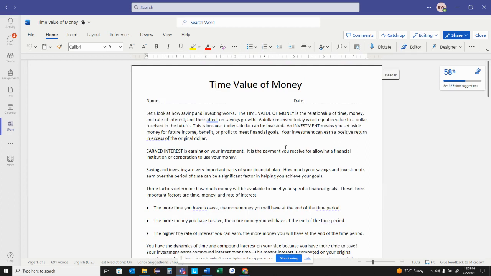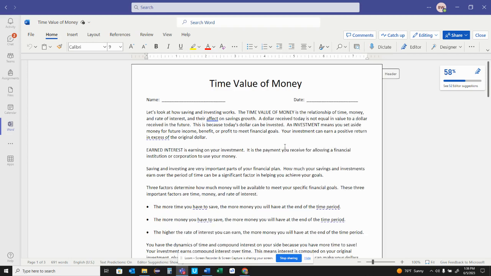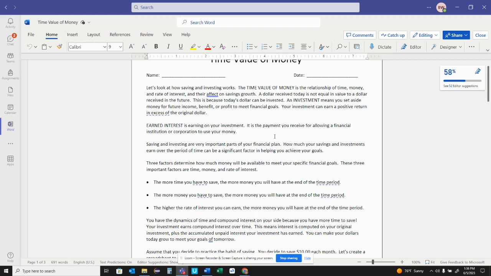The time value of money is a relationship of time, money, and rate of interest and their effect on savings growth. A dollar received today is not equal in value to a dollar received in the future. That is because today's dollar can be invested. An investment means that you set aside money for future income, benefit, or profit to meet financial goals. Your investment can earn a positive return in excess of the original dollar. Earned interest is earning on your investment. It is the payment you receive for allowing a financial institution or corporation to use your money.